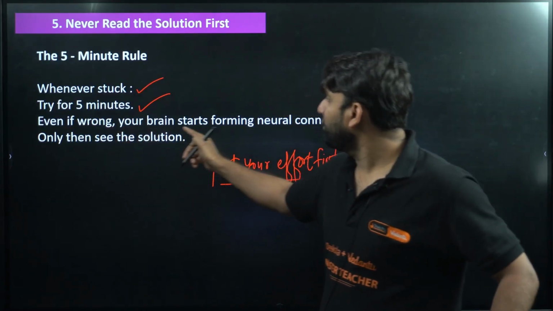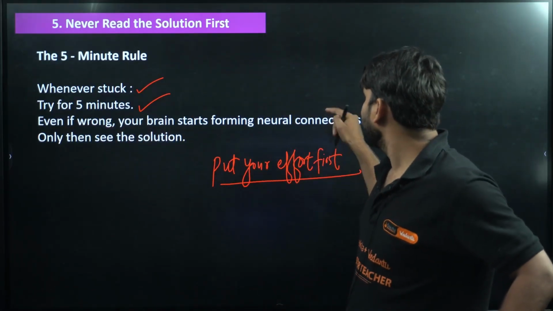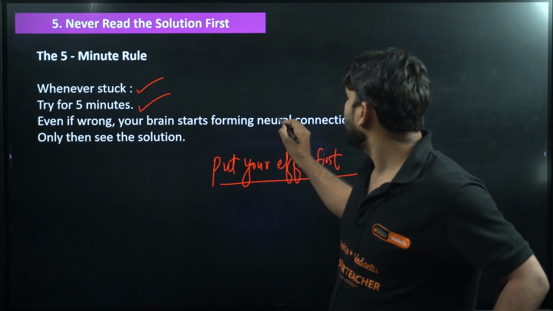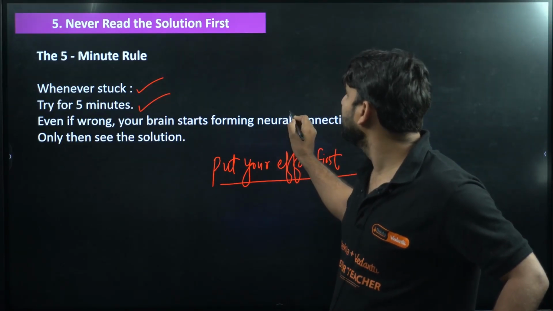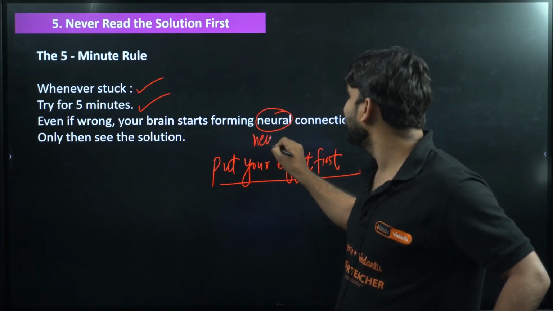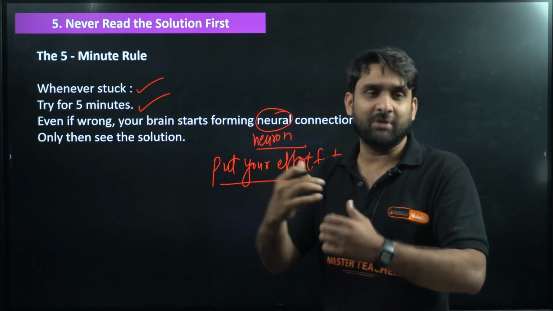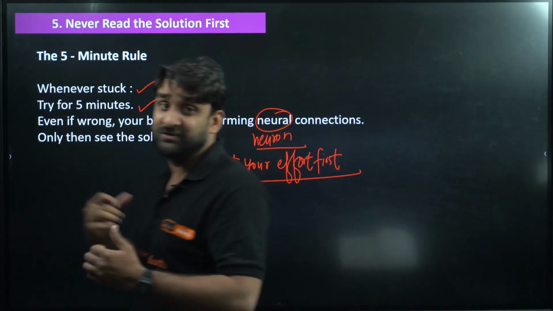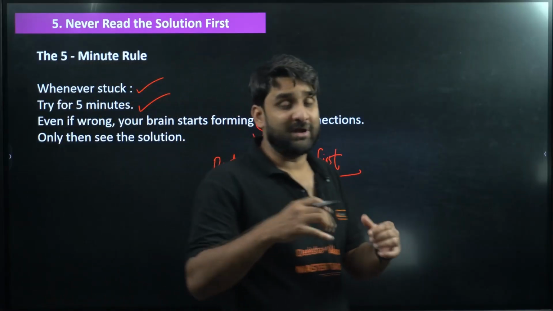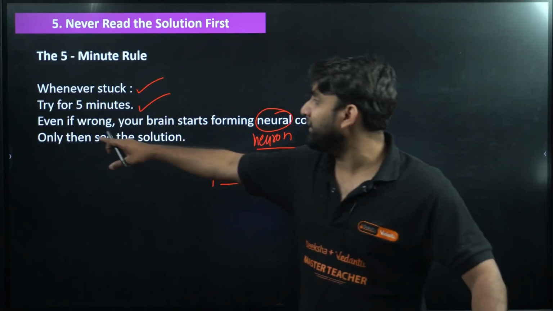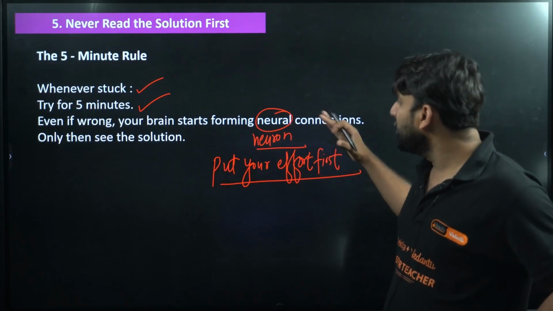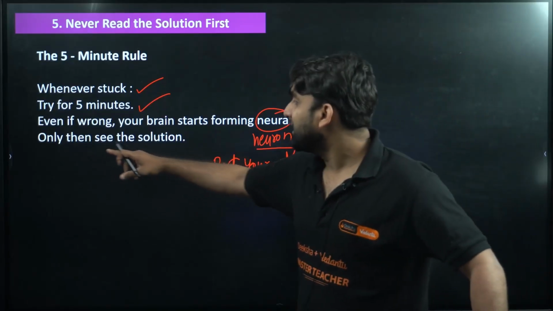Even if you are wrong, your brain starts forming neural connections. This is a neuron, yeah, neural connection. Neural connection means coordination between your neuron system, your brain, everything will start working again. So even if wrong, your brain starts forming neural connections, and only then see the solution.